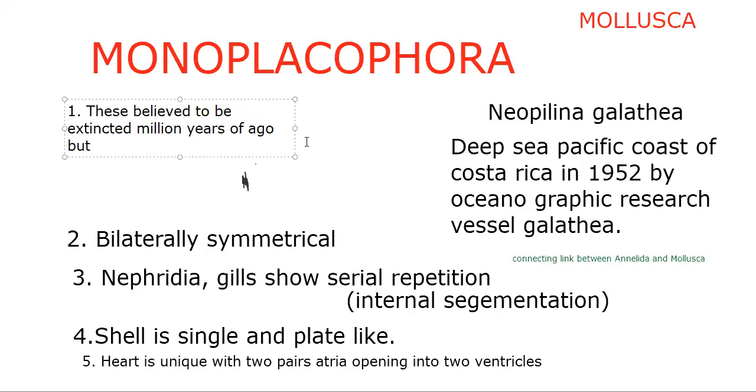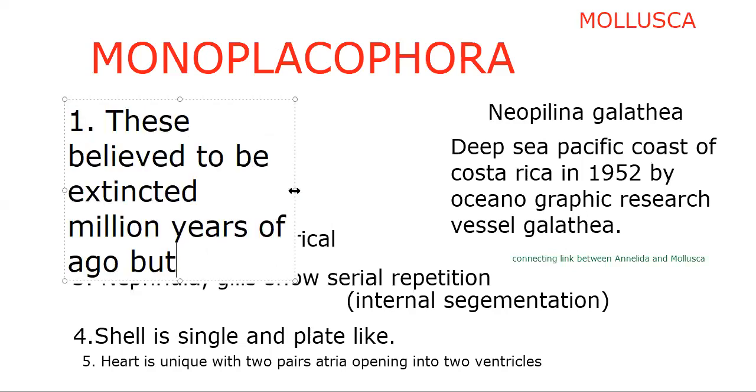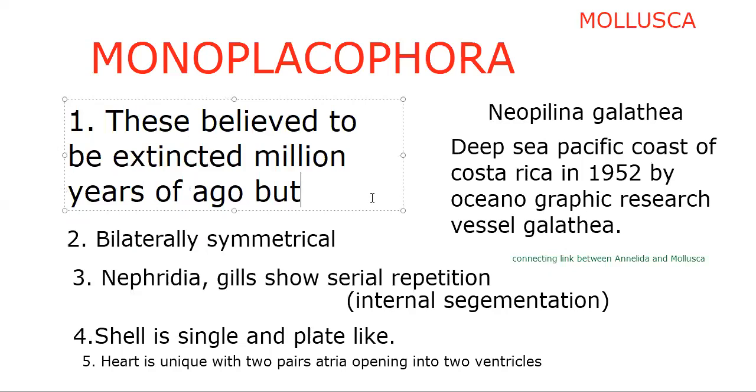But in the deep sea, the Pacific coast of Costa Rica, in 1952, the oceanographic research vessel Galathea discovered these particular organisms. So these are bilaterally symmetric animals, nephridia and gills showing serial repetition.